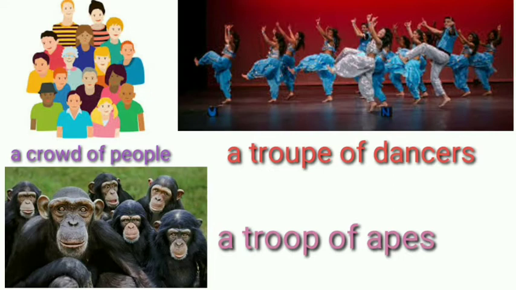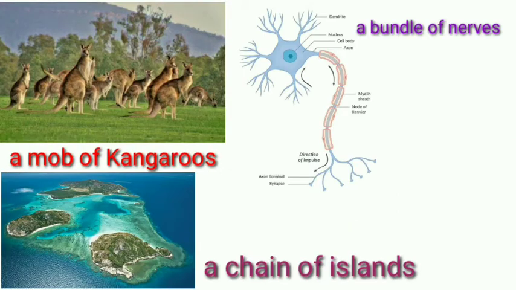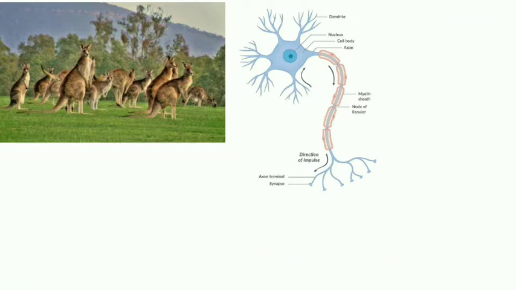A troupe of dancers, it also refers to a group of people. A troop of apes. Students, here it refers to a group of animals. As well, a mob of kangaroos. Yes students, it refers to a group of animals. A bundle of nerves. Students, here it refers to a group of things. A chain of islands. It refers to a group of things here.